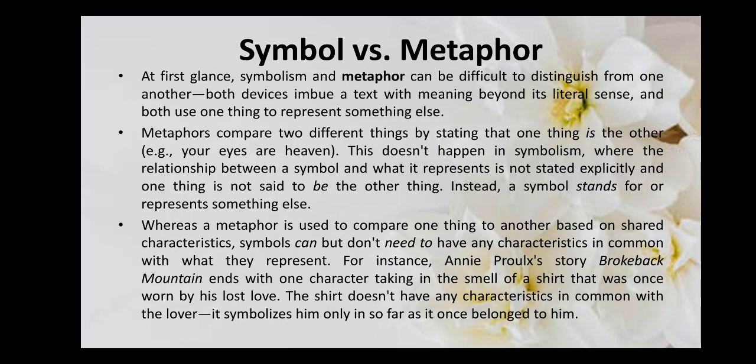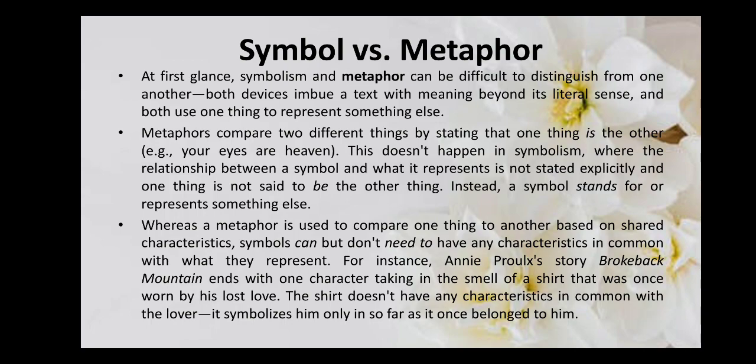For example, the beauty of a girl is compared to a rose. Now they have a common trait that they are beautiful or they are pink. But in a symbol, you may not have the comparison of two objects, and you may not have that commonality, but you will only have one object which suggests that it has these attributes.